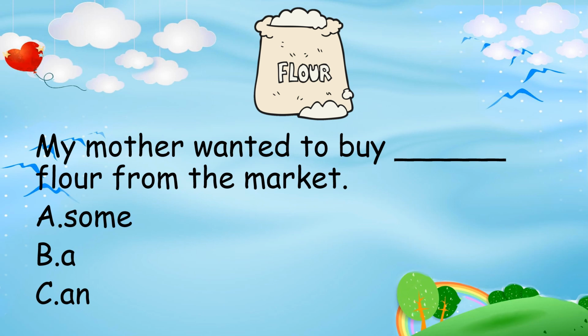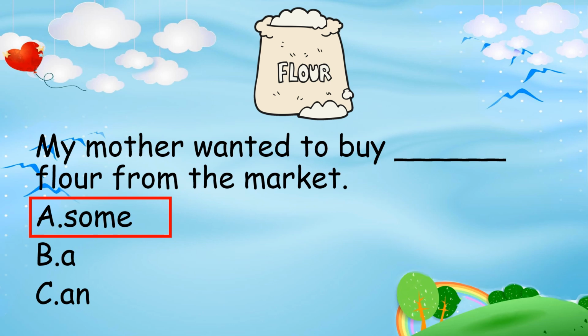Which one is the correct answer? Remember, flour cannot be counted. So, the answer is some. Did you get it correct? Some is used for the food that cannot be counted.